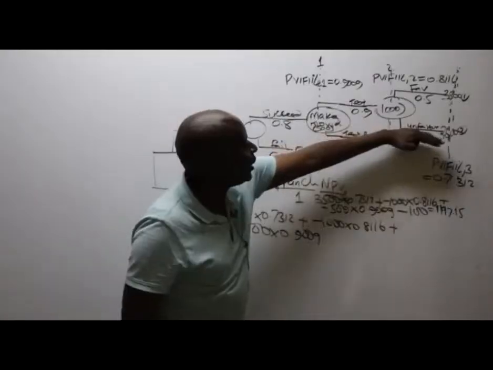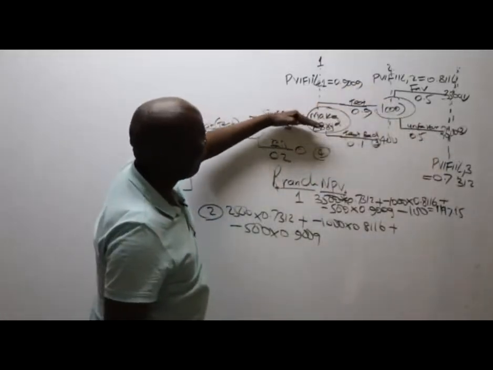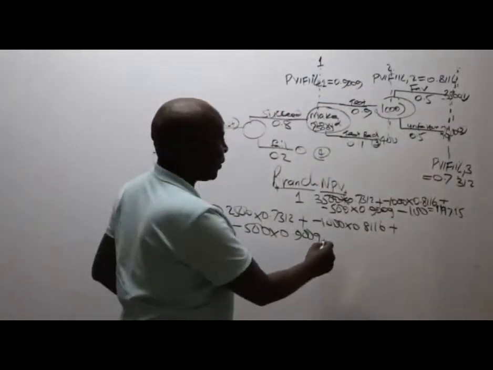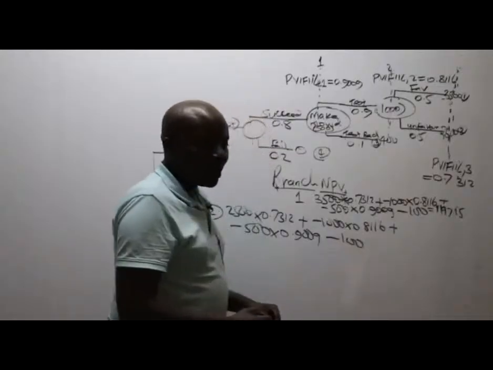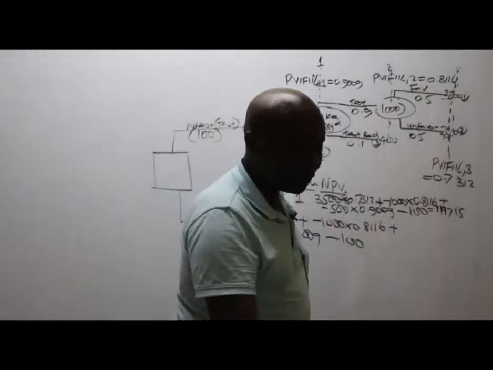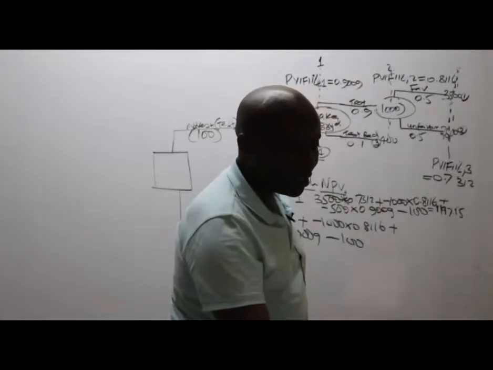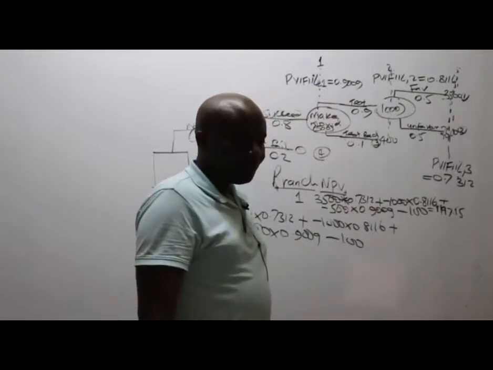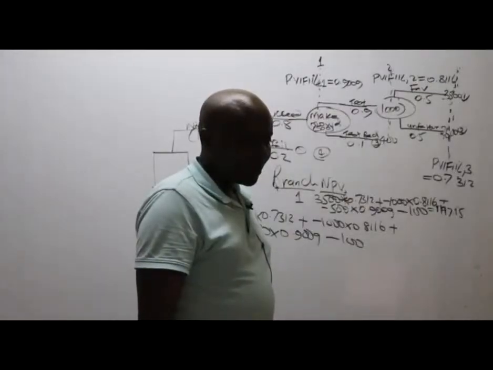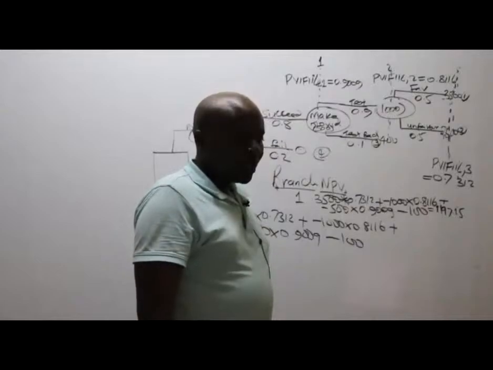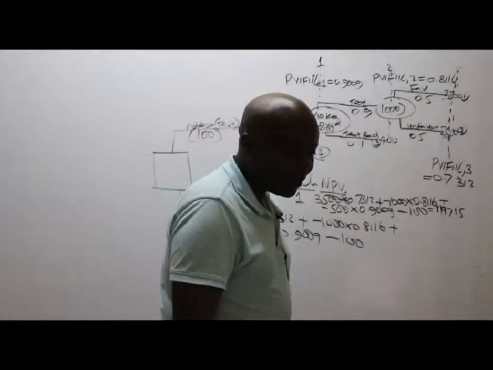I'm continuing with my journey, until I see this minus 100. So minus 100 is today's cash flow. We don't discount it.